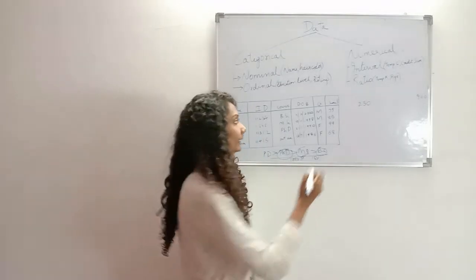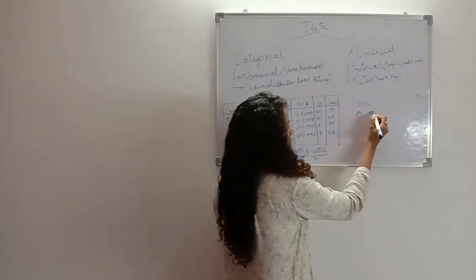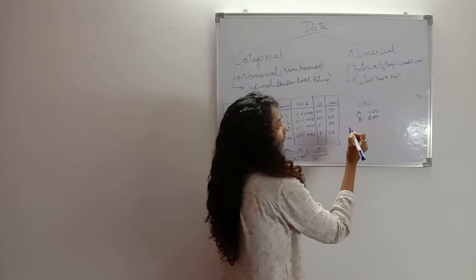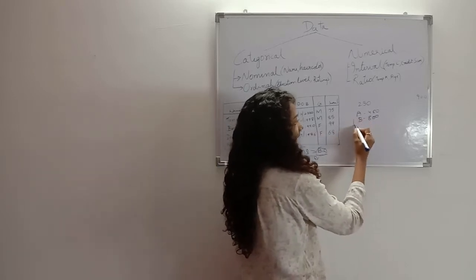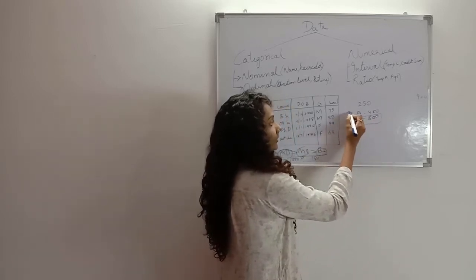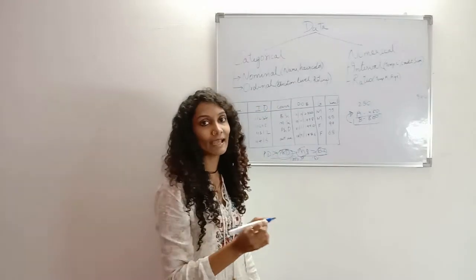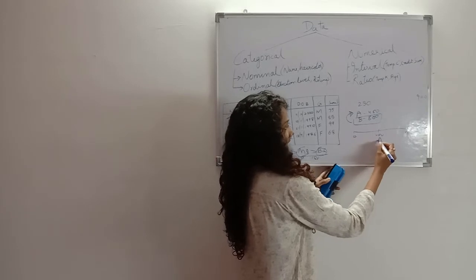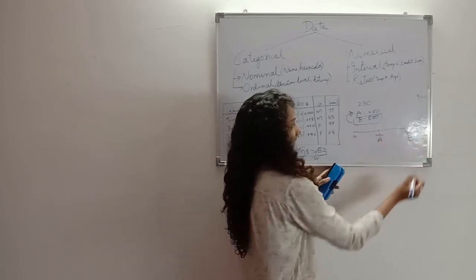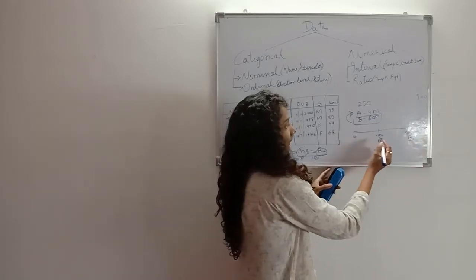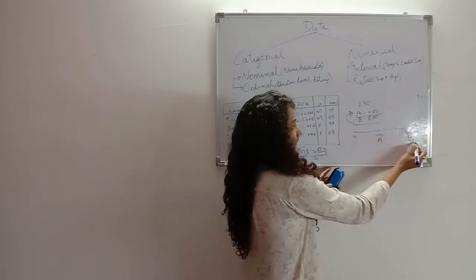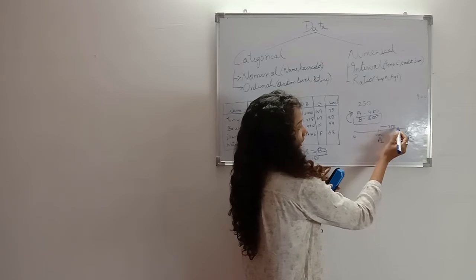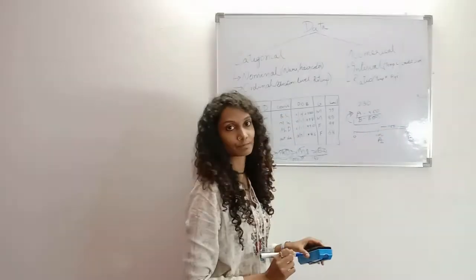A guy A has a credit score of 400 and a guy B has a credit score of 800. We can say that B has 400 points more than A, or A has 400 points less than B. If A's score is 400 and B's score is 800, we know that B has 400 points more than A because this distance is 400 units or 400 points.